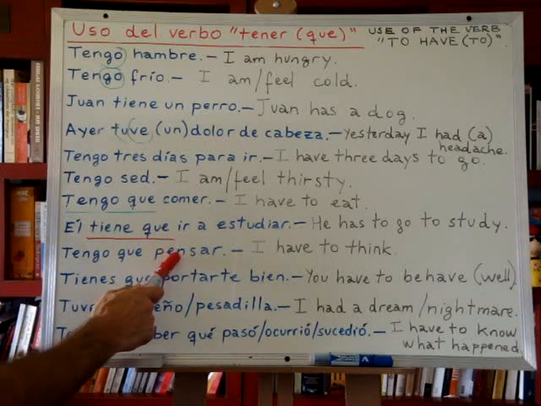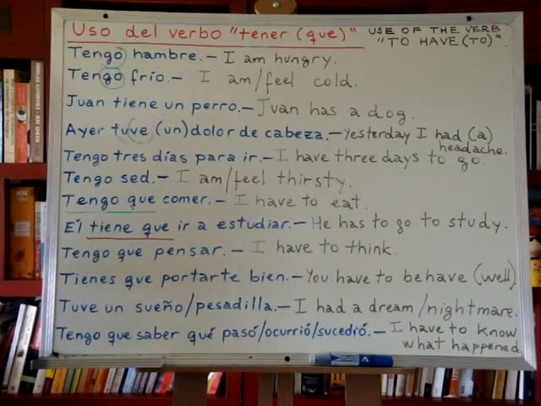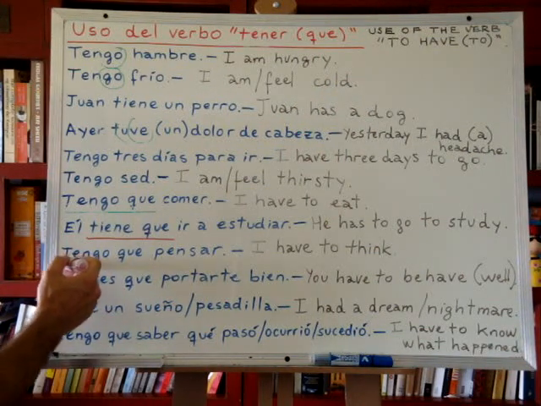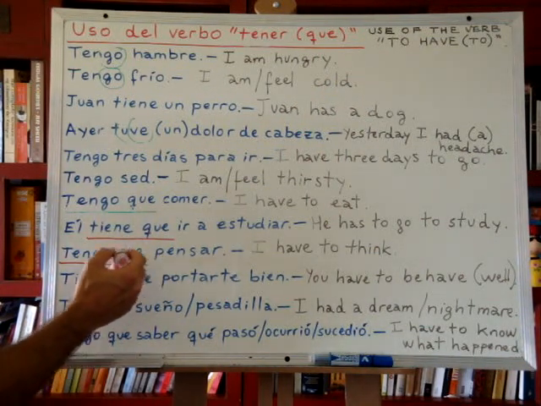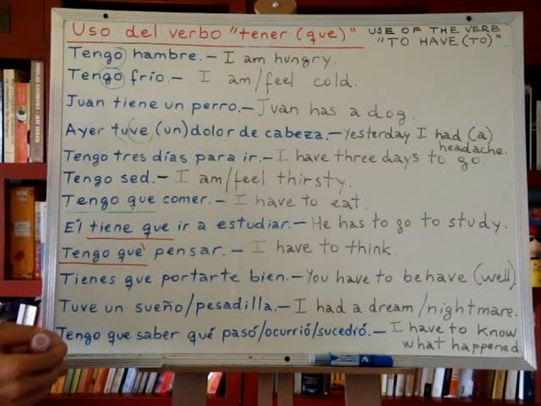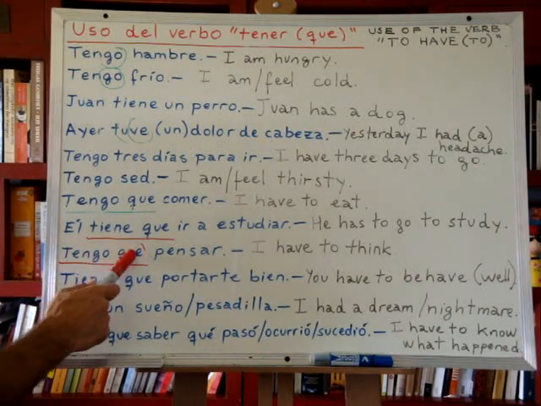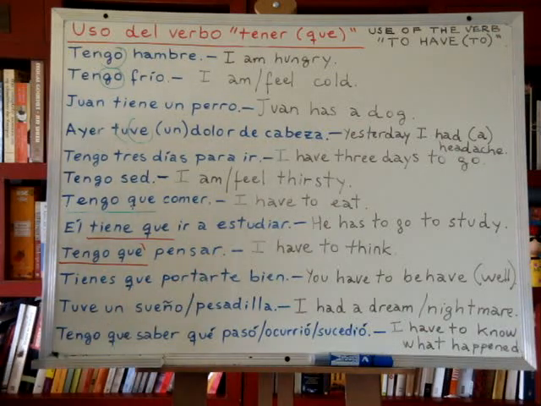Tengo que pensar, again, to have to, okay? Tengo que, we are complementing the verb with the word que, it means I have to. Tengo que pensar means I have to think.